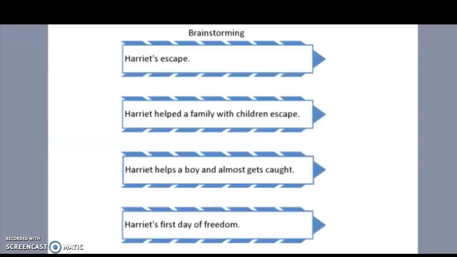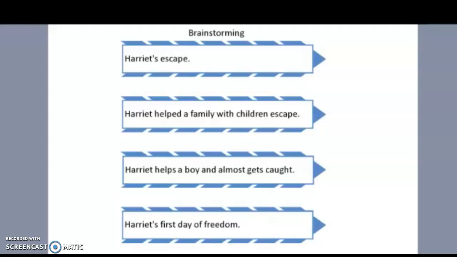Let's take a look at some brainstorming ideas. Maybe you're going to write a story about her actual escape and what happened along the way. Maybe you're going to write a story about how Harriet helped a family with children escape. Maybe how Harriet helps a boy and almost gets caught. Maybe you're going to write about Harriet's first day of freedom and what she did when she was finally free.